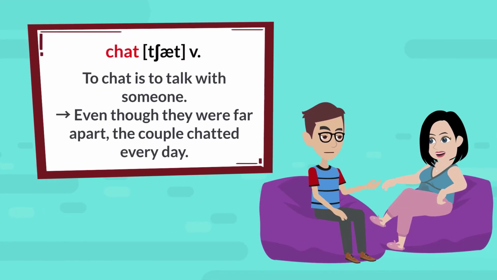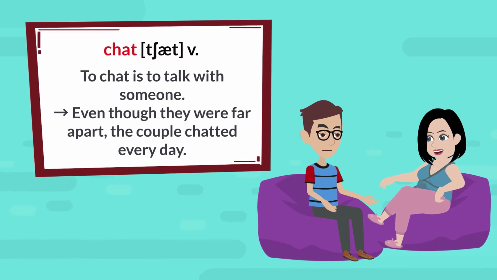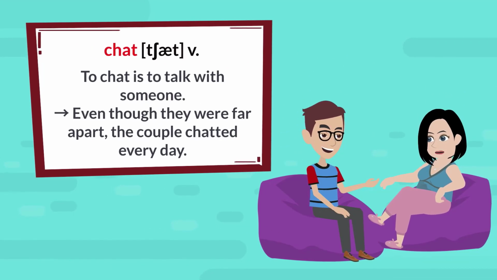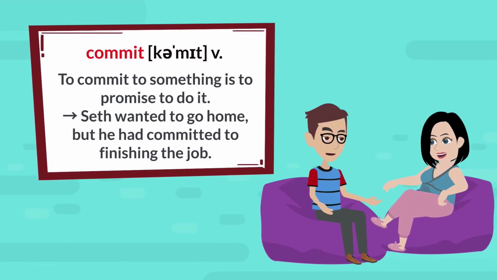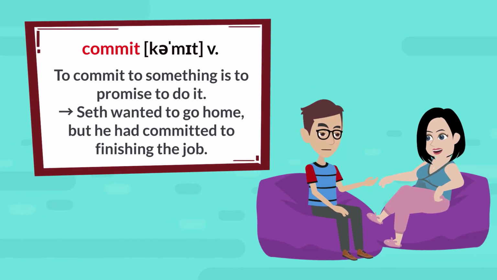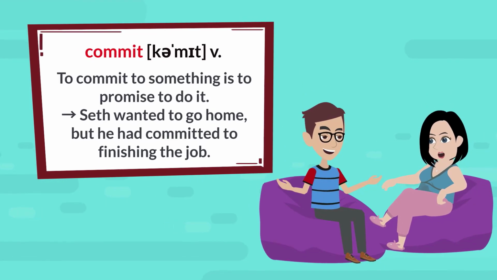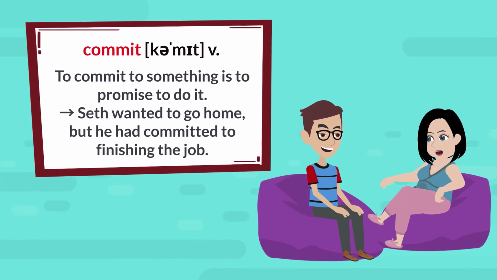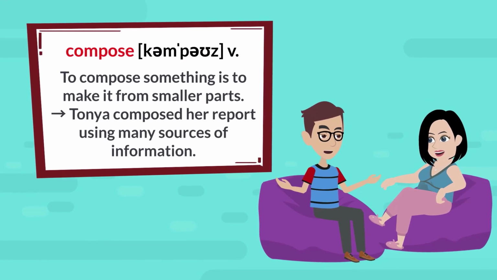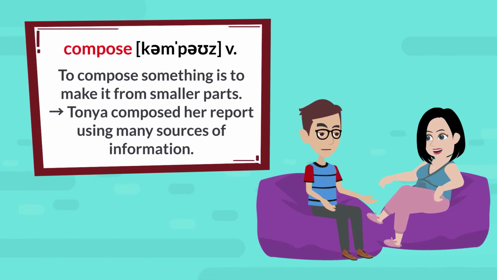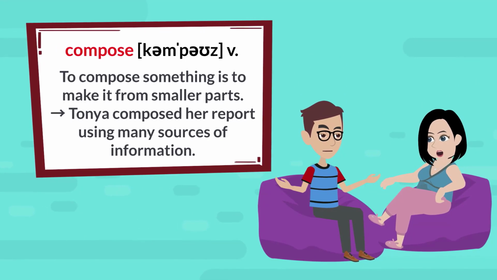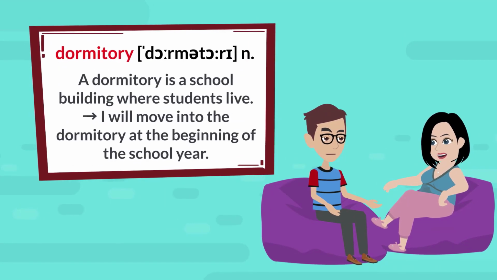Chat. To chat is to talk with someone. Even though they were far apart, the couple chatted every day. Commit. To commit to something is to promise to do it. Seth wanted to go home, but he had committed to finishing the job. Compose. To compose something is to make it from smaller parts. Tanya composed her report using many sources of information.